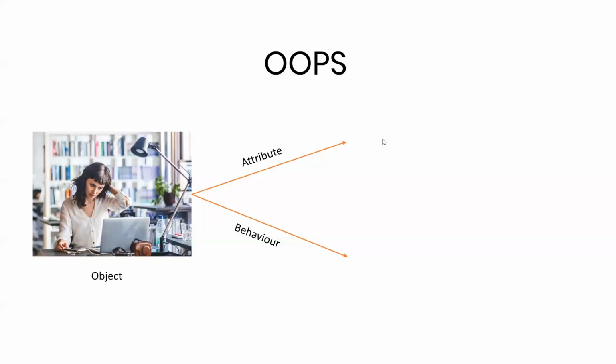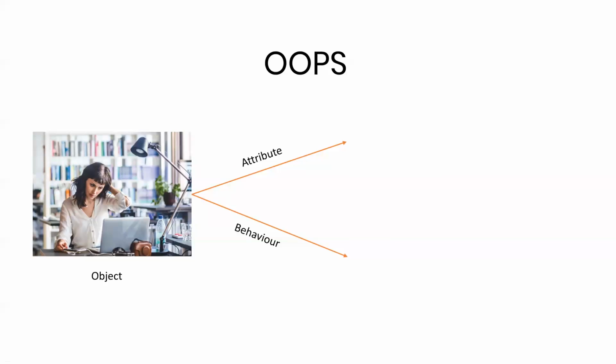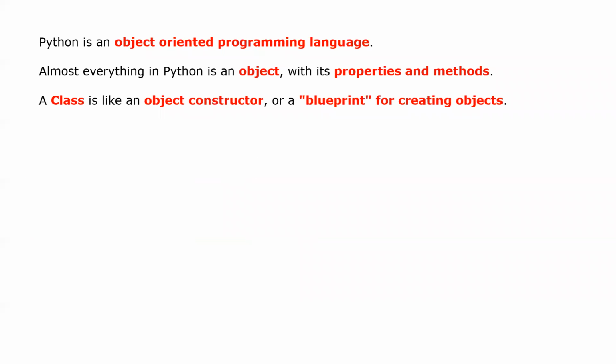So we discussed the attributes and behaviors of objects. We discussed what the behaviors are, and according to that, what the attributes are. Then in the programming world, attributes are the variables, and methods are the functions. We discussed Python classes and objects. Python is an object-oriented programming language. Everything in Python is finally an object, whatever we create. And to create that object we need a blueprint, which we call a class.